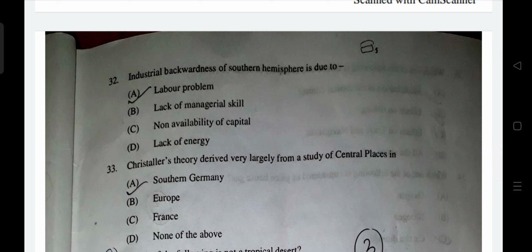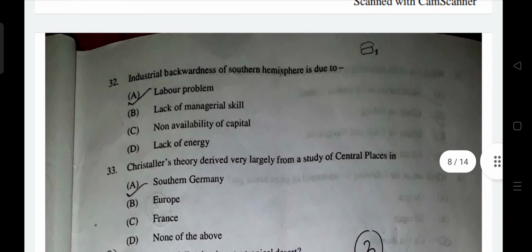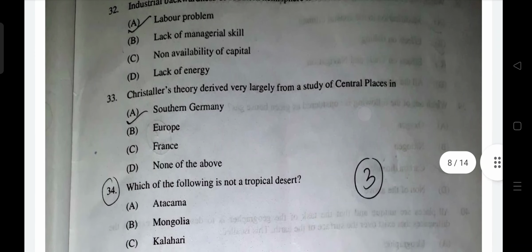Industrial backwardness of the southern hemisphere. There is a smaller amount of industries. Why? The simple reason is that only 10% of the world population lives in the southern hemisphere. The reason is a labor problem. They don't have enough labor to sustain the industries. That's why there is backwardness, meaning less industries. Other reasons are useless. Only labor problem. Christaller's theory is derived from southern Germany, and Losch's theory is derived from the entire Germany. Southern Germany is the answer.